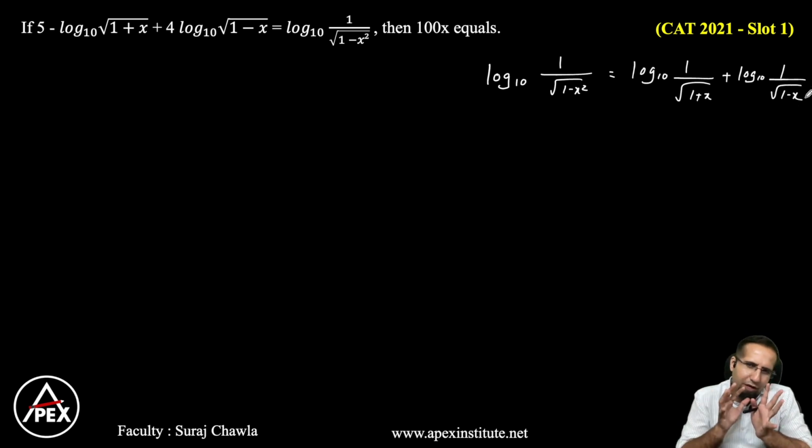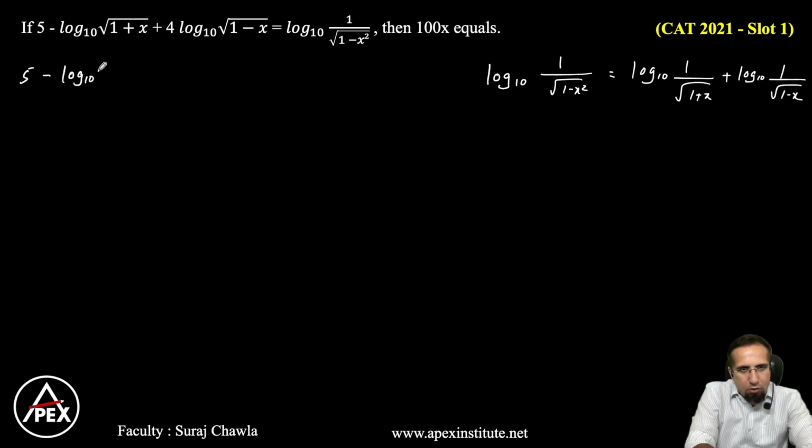Just look at the backward way around. If I take log base 10 common, I write 1 by root of 1 plus x into 1 by root of 1 minus x. That will eventually give me 1 by root of 1 minus x square. So I can rewrite now this as 5 minus, this can be written as log root of 1 plus x base 10 plus 4 log root of 1 minus x base 10, which is equal to, this can be written as 1 by, okay.